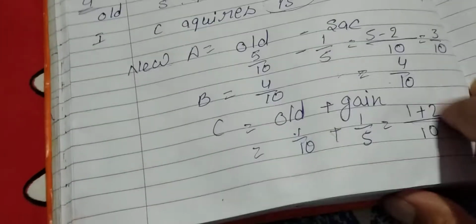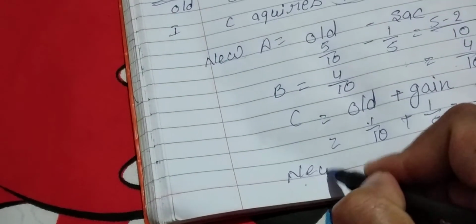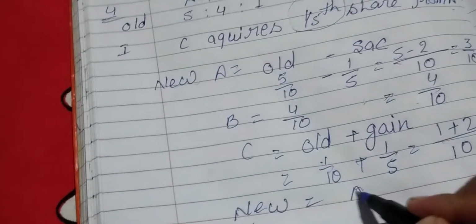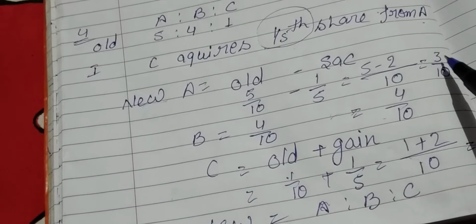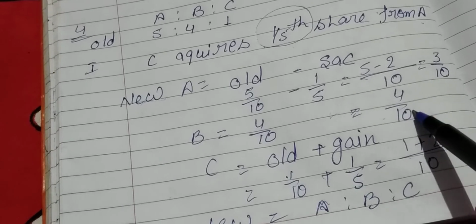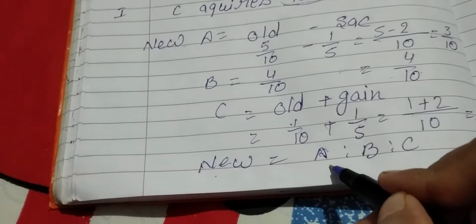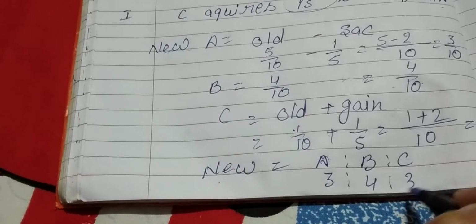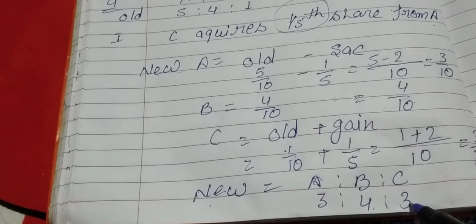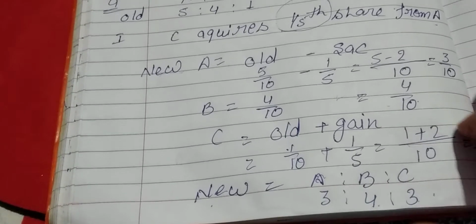So A's new share is 3 upon 10, B's new share is 4 upon 10 and C's new share is 3 upon 10. So ratio will be 3:4:3, that is 3 plus 4 is 7, 7 plus 3 is equal to 10.